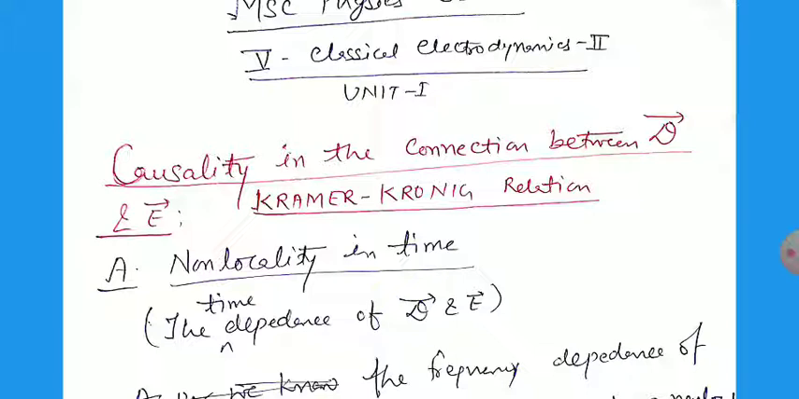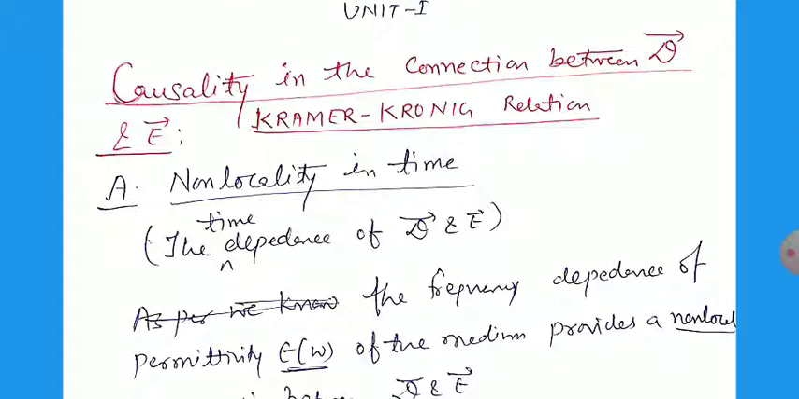If we want to do the opposite of it, it is impossible in the physical real view, so that's why it is called the causality connection between D and E. So for this, we start the topic, the non-locality in the time dependence of D and E. Both the displacement vector as well as the electric field are dependent on time, and this time dependence of these two will change the causality.